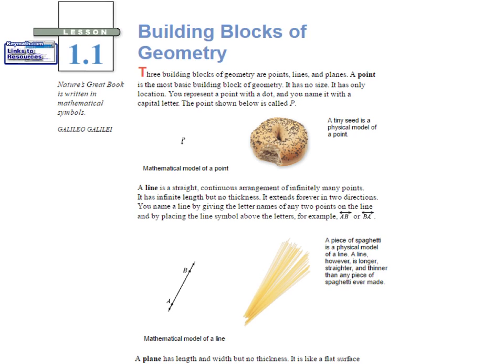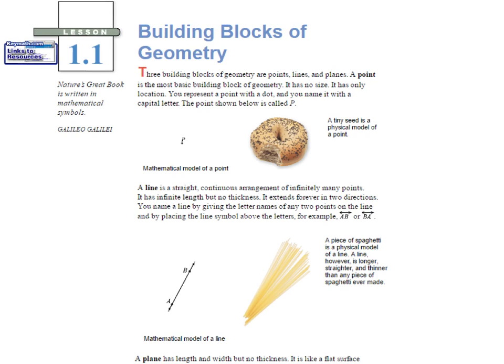A point is the most basic building block of geometry. It has no size. It has only location. You can represent a point with a dot, and you can name it with a capital letter. The point shown below is called P. A tiny seed is a physical model of a point.